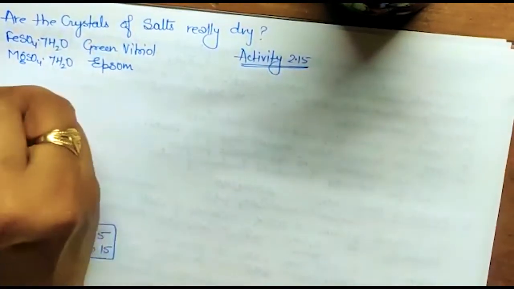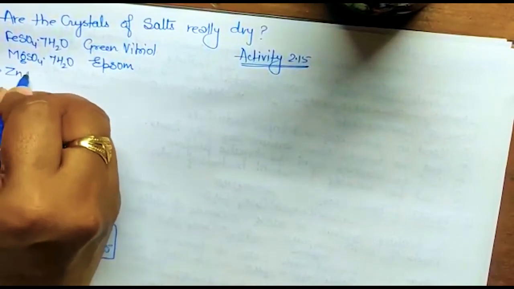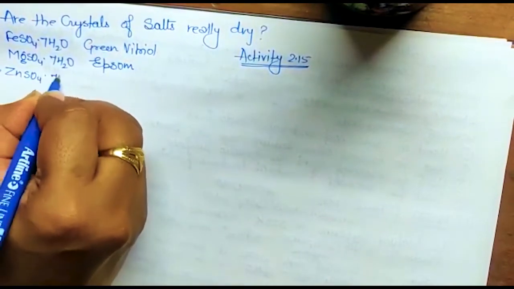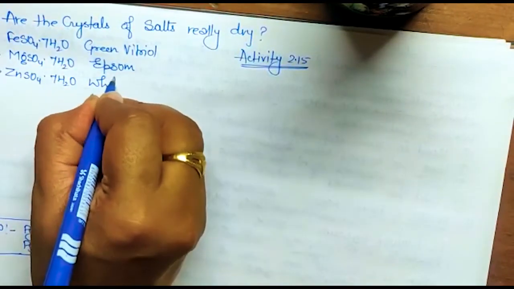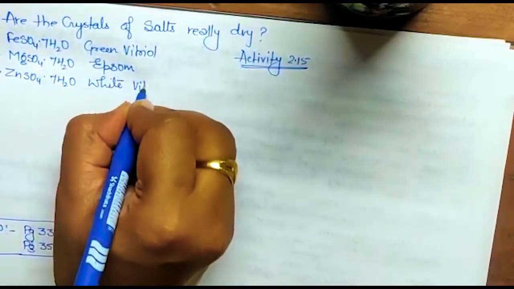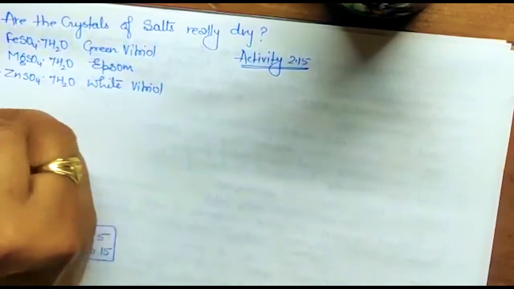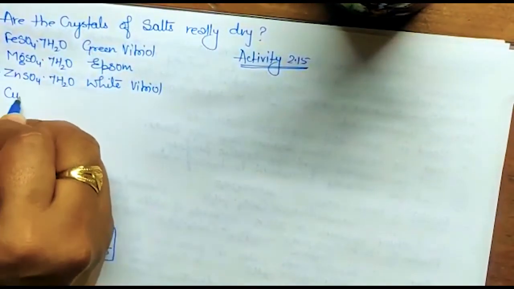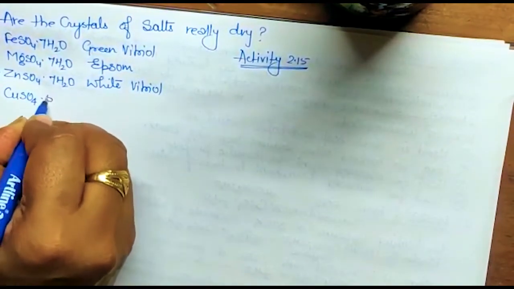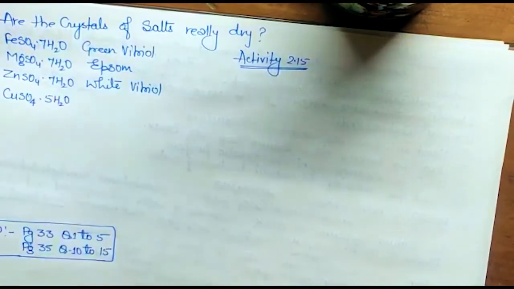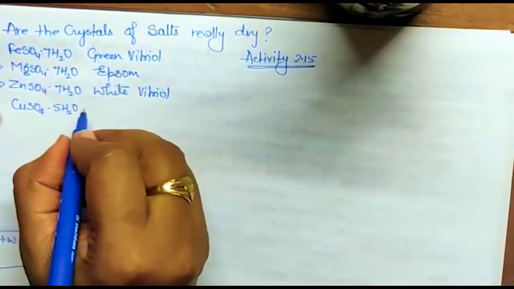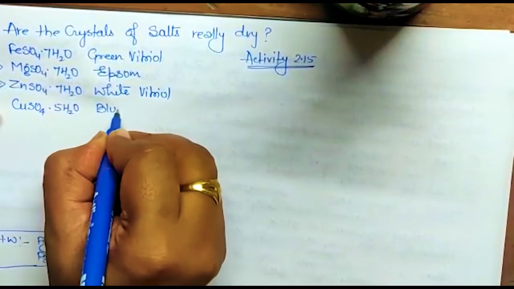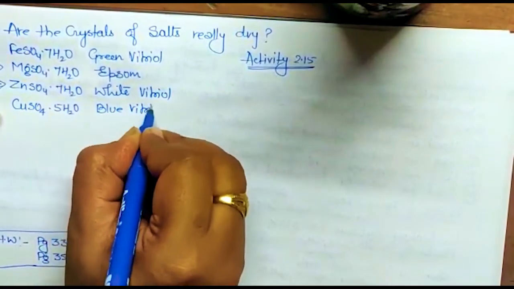Now ZnSO4, that is also having 7H2O. This is called white vitriol because it is white in color. Okay, next CuSO4.5H2O, copper sulfate crystal, you all have done, and that is your activity also. So this is called blue vitriol because it is blue in color.